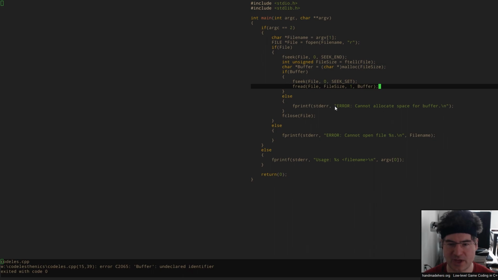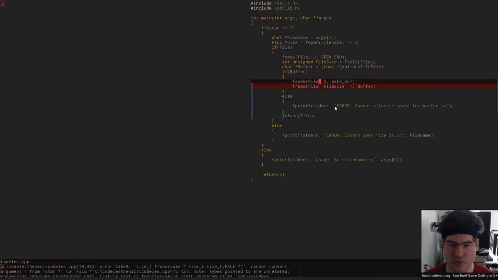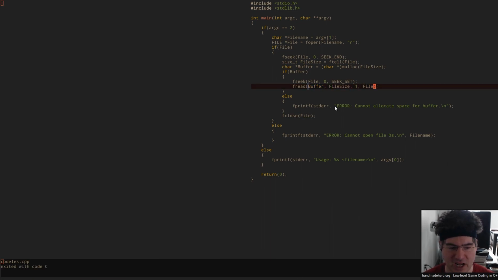All right. Finally, we have our file in here. Let's build and see what this is returning. We are in a 64-bit build potentially, and our fdel is going to return a size T. That's great. That means we can handle bigger files if we want to. So let's change that file size to a size T. Then let's change the fread to make sure it's getting the parameters we expect. Oh, these are in the opposite order. So let's put the buffer first, file last, and build.